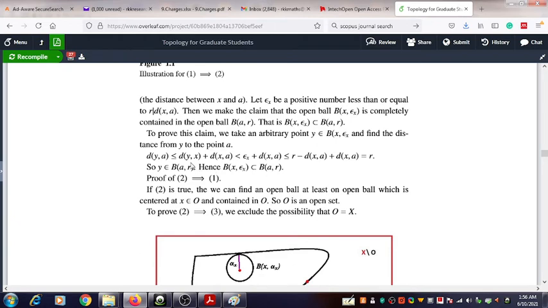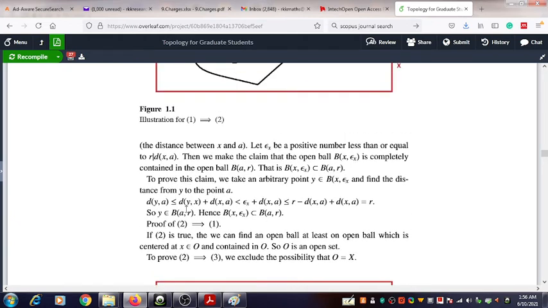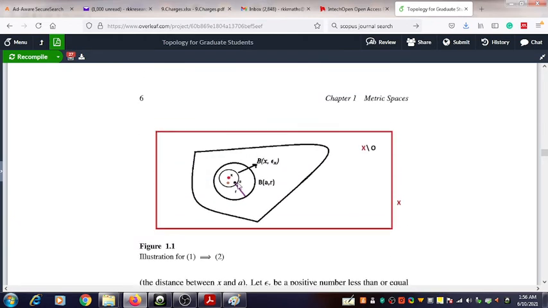But d(y, x), the distance between y and x, what is that? Considering the inner ball, since y is inside that inner ball and x is the center, it is clear that the distance between y and x is less than εx.